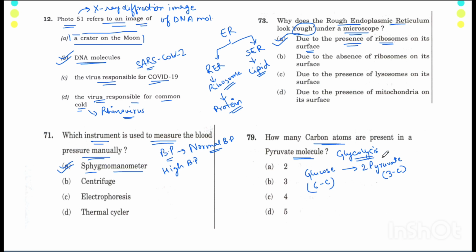This is the first step towards anaerobic or aerobic respiration, and this is important. That's why you need to learn. In glycolysis, glucose is converted into pyruvate. Since glucose is a 6 carbon molecule, it breaks down into 2 molecules of pyruvate, each of 3 carbon atoms. So the correct answer to this is 3.